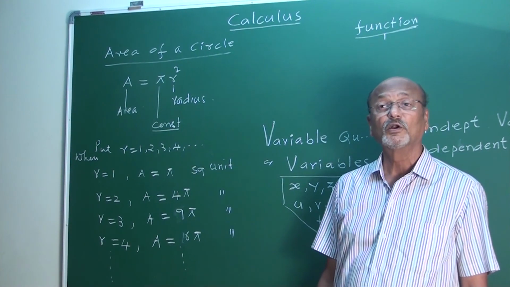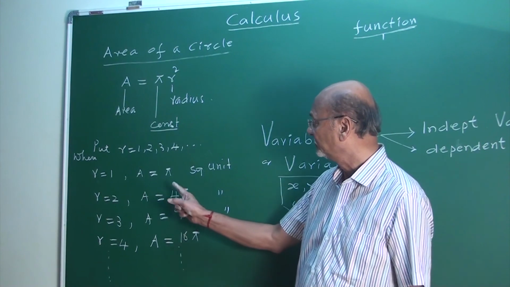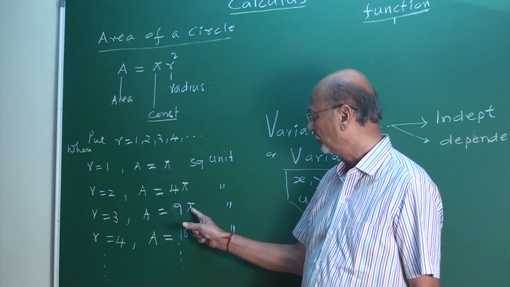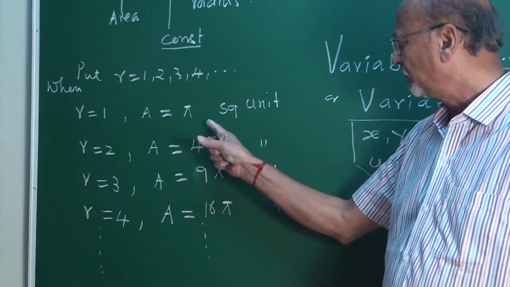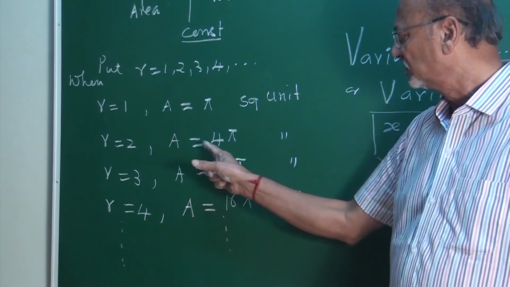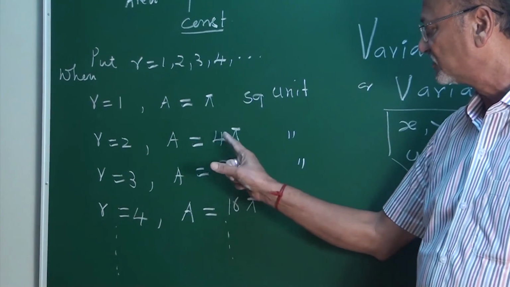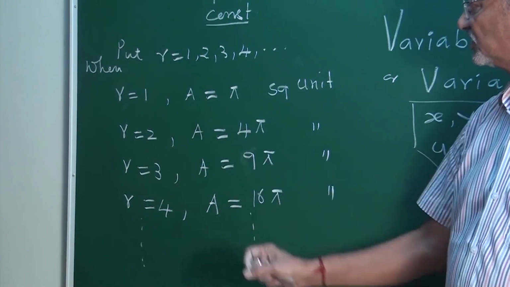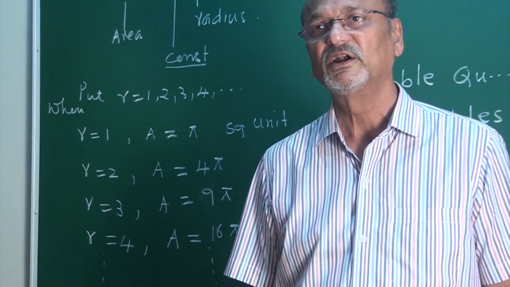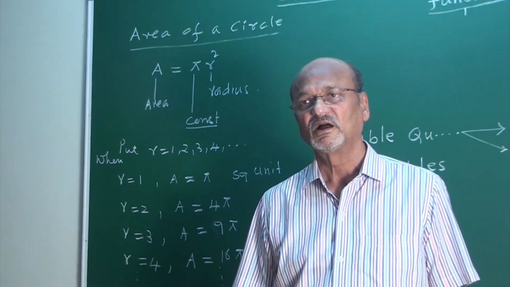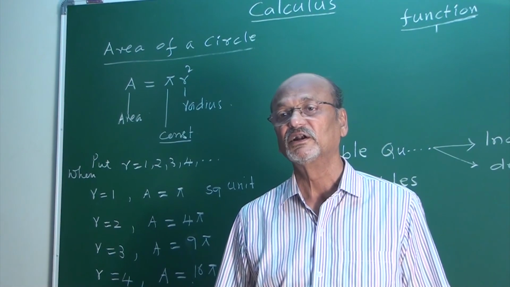And what is your one more observation? See here, pi. It is fixed in this case. This pi is a constant, whereas these are the numbers which are changing. Area changes. Yes, my friends. Radius is an independent variable, whereas area is a dependent variable.